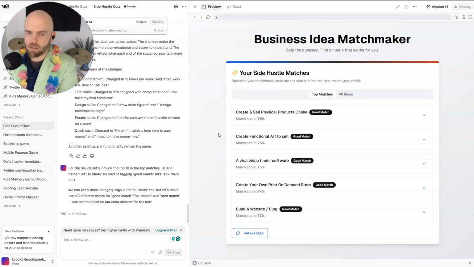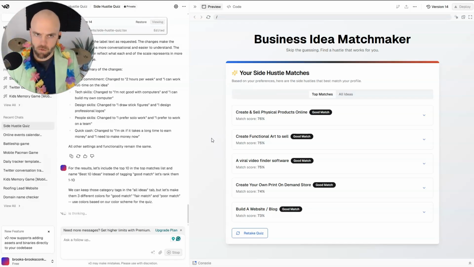All right, let's try this. Let's see what happens. I don't know if we're going to confuse the computers. I don't know. We're going to find out.